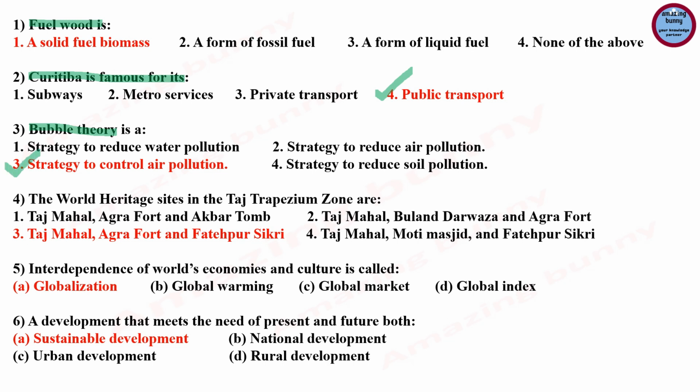Next question, the World Heritage Sites in the Taj Trapezium Zone, that is TTZ. Options are Taj Mahal, Agra Fort and Akbar Tomb, and these are the other options. So the correct answer is Taj Mahal, Agra Fort and Fatehpur Sikri, because the Taj Trapezium Zone is a 10,400 square kilometer area which includes Agra, Firozabad, Mathura, Hathras and Etah district and Bharatpur district of Rajasthan, and it was set up for the protection of the Taj Mahal from environmental pollution.